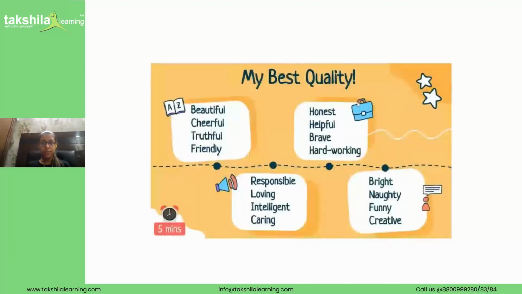We know what qualities are, right? Qualities are all the positive features which we have in us. For example, I am very funny. So I would say I am funny Himanshi. That is my quality because it is something good and positive in me.